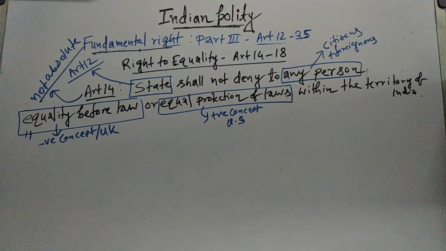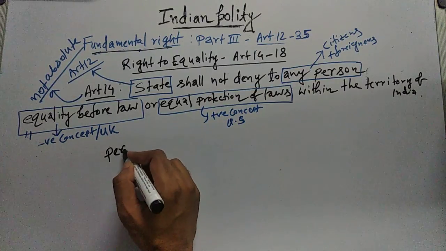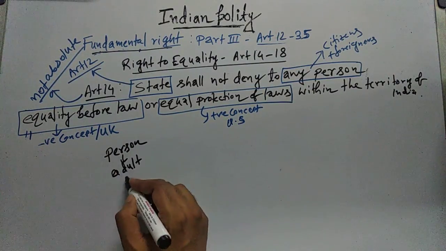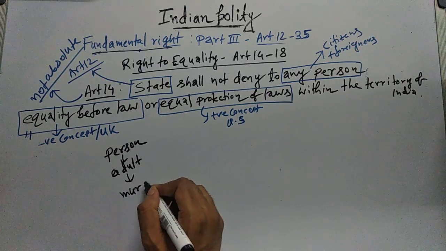Now we will read equal protection of laws, which is a positive concept, and this is a concept taken from the United States of America. Now let's understand this concept with an example. Suppose there is a person who is an adult, and this person has committed murder.